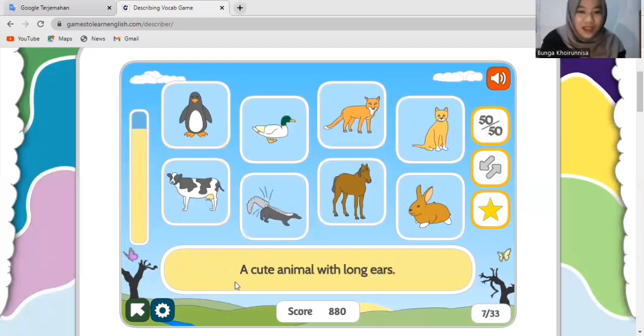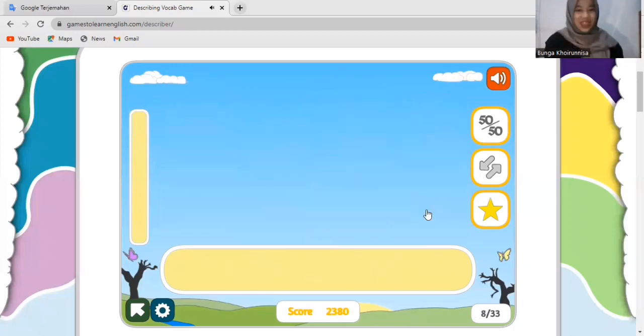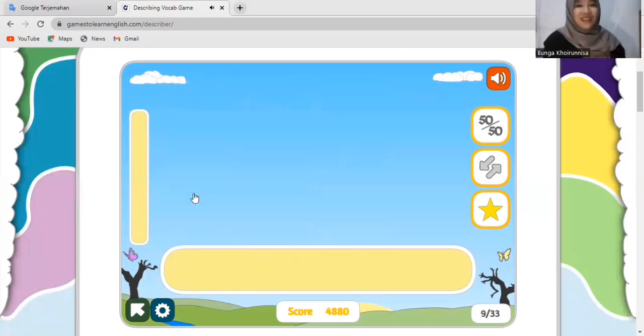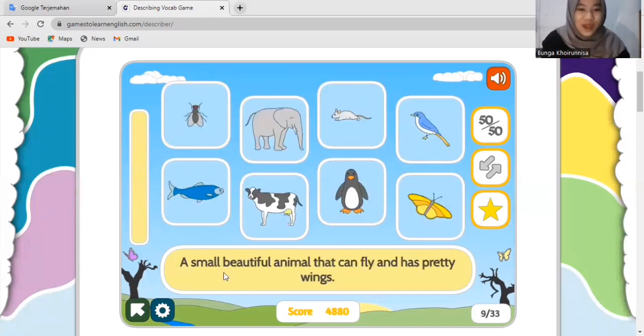Okay, next. A cute animal with long ears. So what is that? Long ears. Animal with long ears. It is a rabbit. Good job, everyone. Okay, next. It can fly quickly and is smaller than a bee. So what is that? Smaller than a bee. What is that? It's a penguin. It's a fly. Alright, good job, everyone.